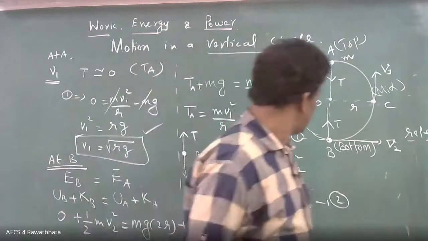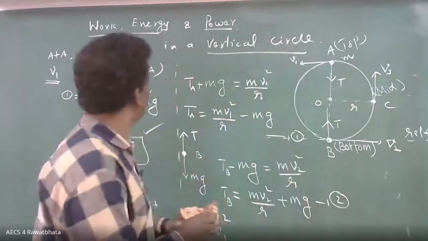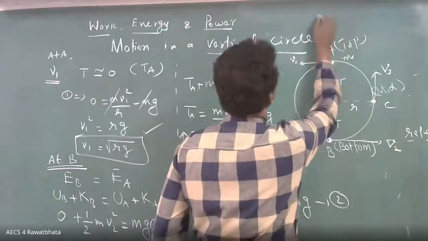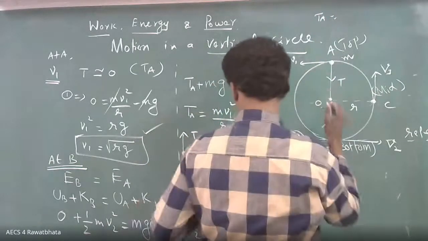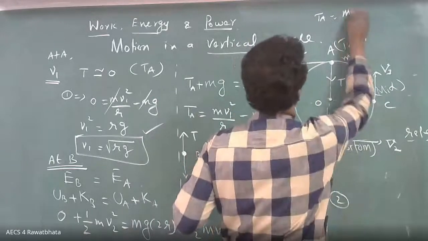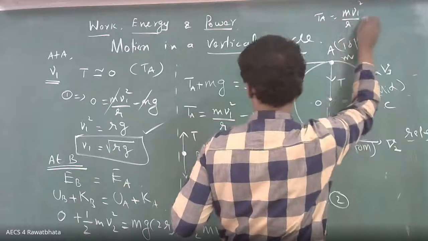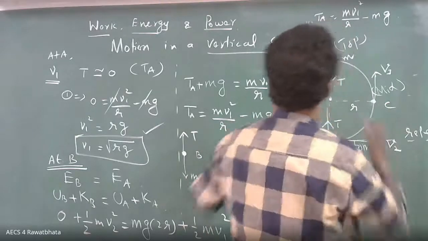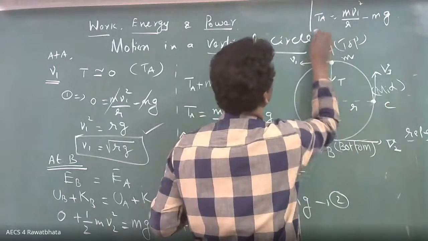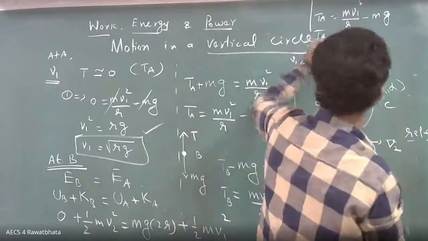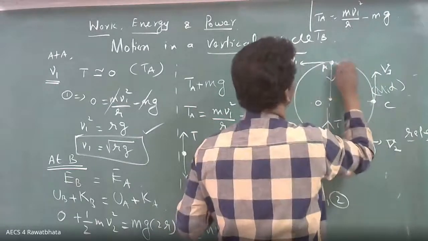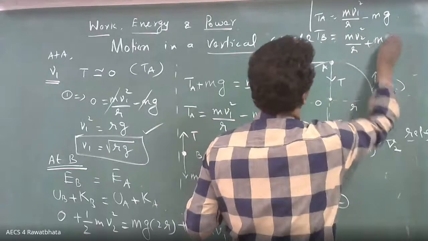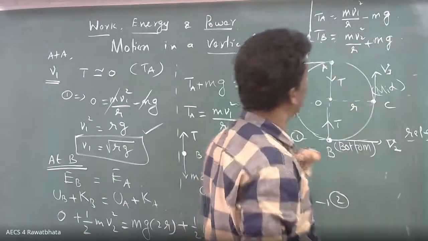I want some data, so I will write separately here. I think this is clear. So tension TA equals M V1 squared by R minus mg. Next, TB equals M V2 squared by R plus mg.